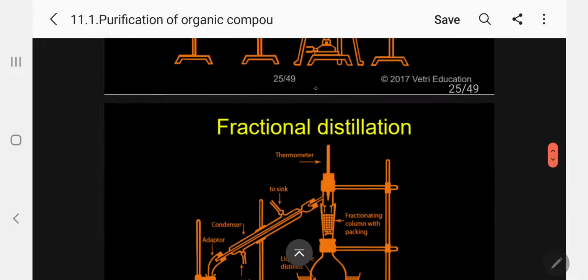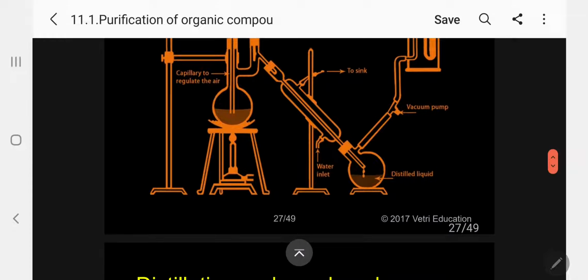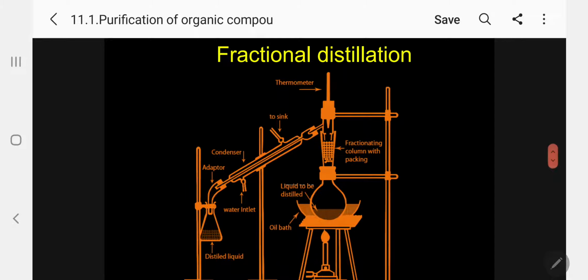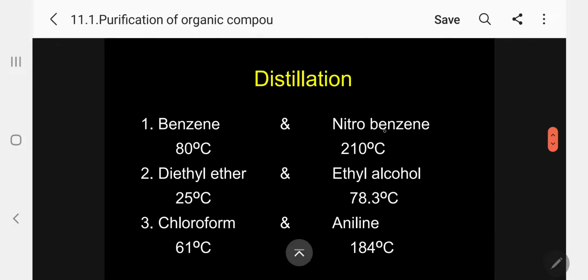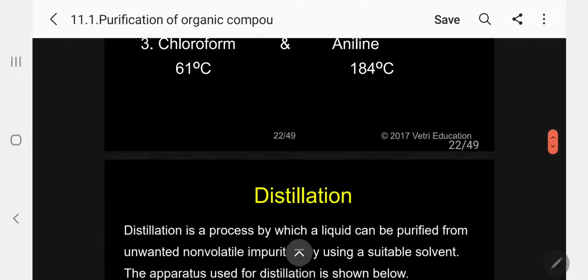Next one, fractional distillation. Kindly follow. What is fractional distillation? Let me explain this. Fractional distillation is the process by which two or more liquids can be separated by using a fractionating column. Kindly follow. I have given examples here: benzene, nitrobenzene, diethyl ether, ethyl alcohol, chloroform, aniline. See, the difference is more than 40 degrees, so an ordinary distillation set will be sufficient.